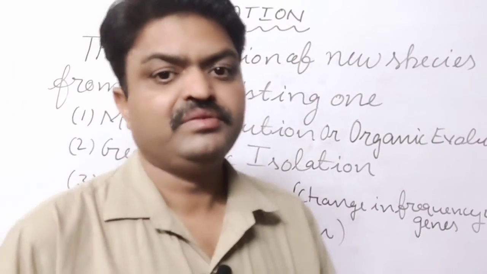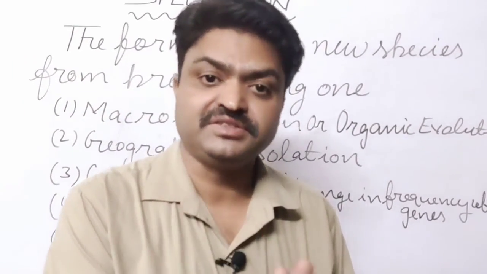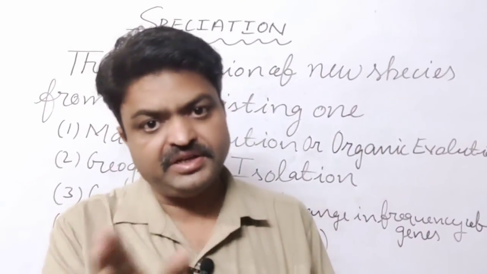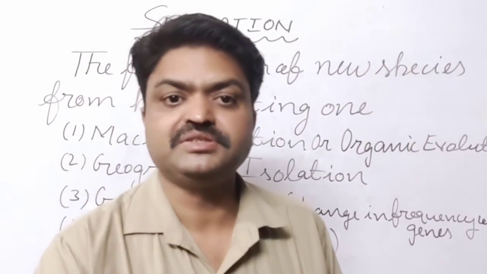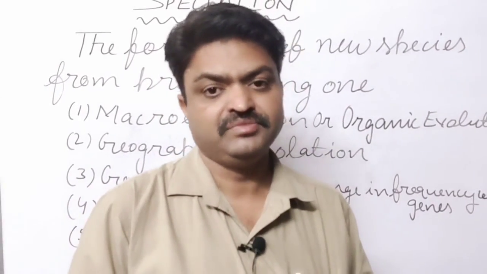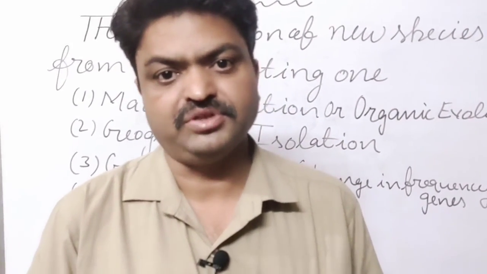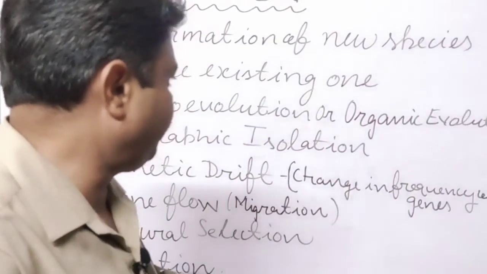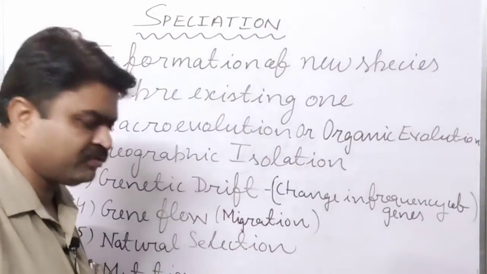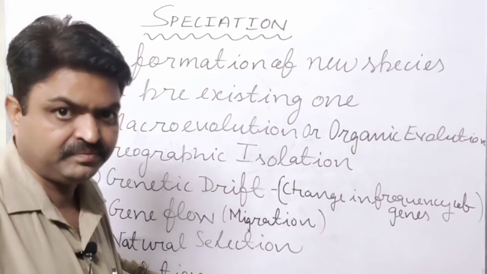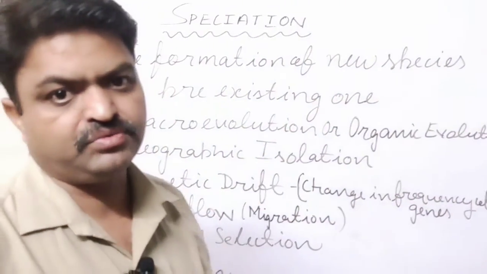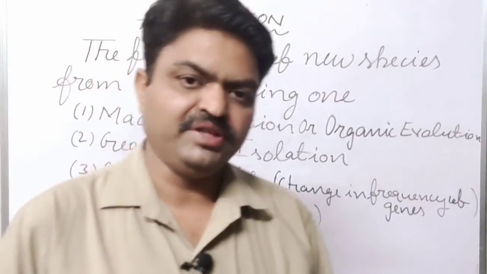What is mutation? A sudden change in the gene structure. Due to the change in the genetic structure, a new living organism is produced, and due to that living organism, new species are formed, student. So mutation is also a main factor of speciation, and you will read about this in detail in the higher classes, student. So that is about speciation, student, and the Charles Darwin theory.